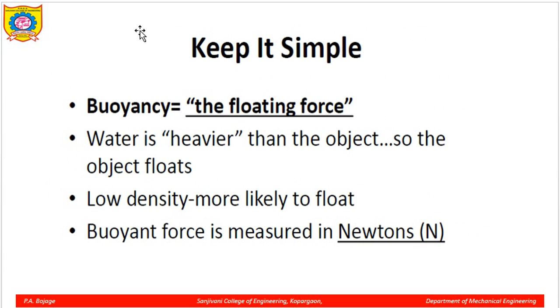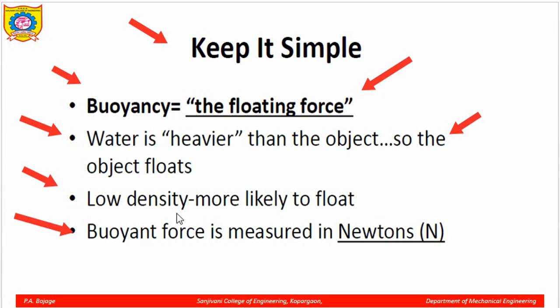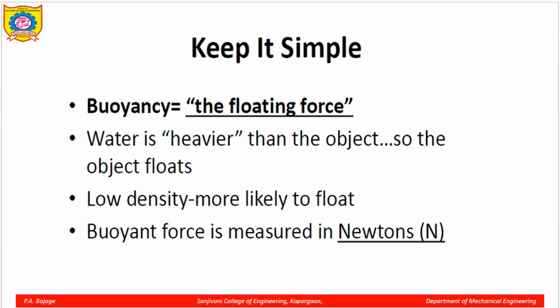Now let us make it simple. Buoyancy is nothing but the buoyant or floating force. If water is heavier than the object, then the object will float. The example is ice. If the floating substance has a low density, then it will float. The buoyant force is measured in Newton. It is actually opposite to your weight. Okay.